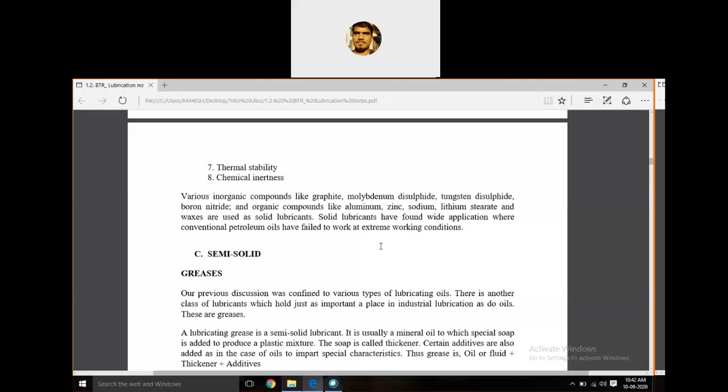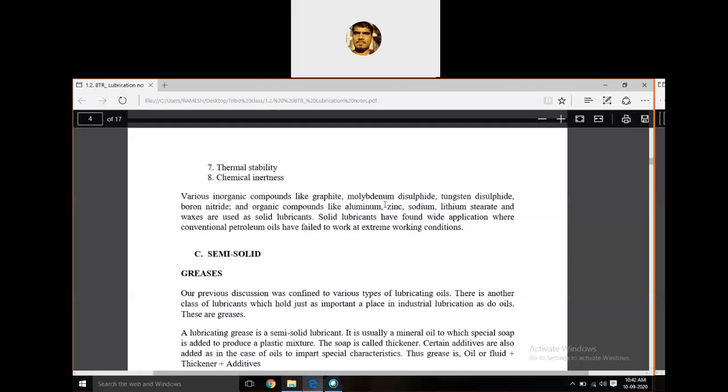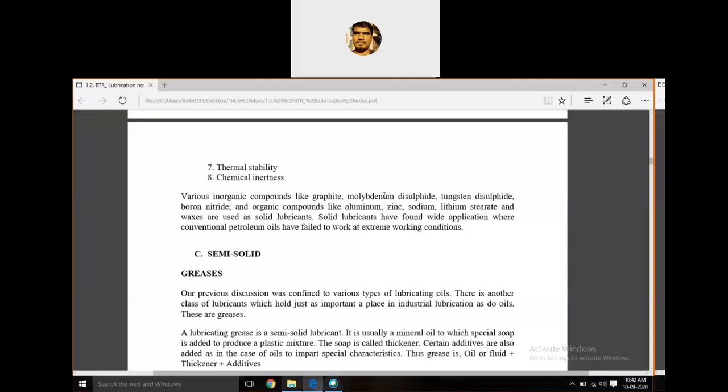You can observe that tungsten and boron are metals, so the metal nitrides make solid lubricants. The flow rate is very low, just like a solid. You can imagine wax; wax is the best example of a solid lubricant.